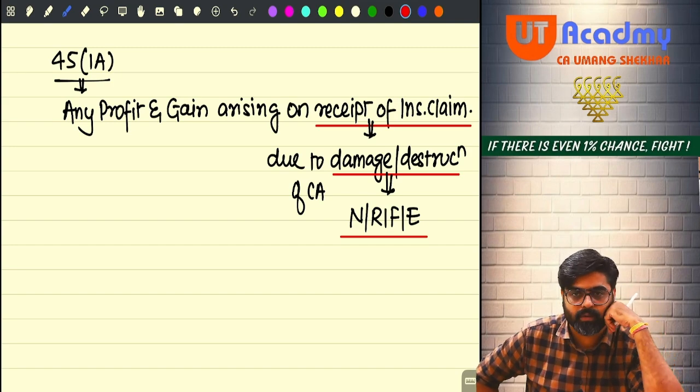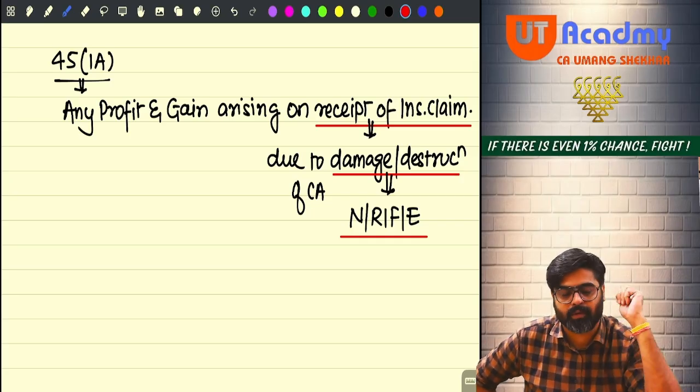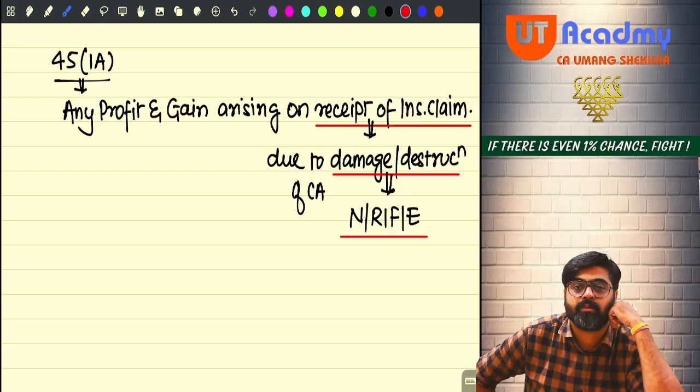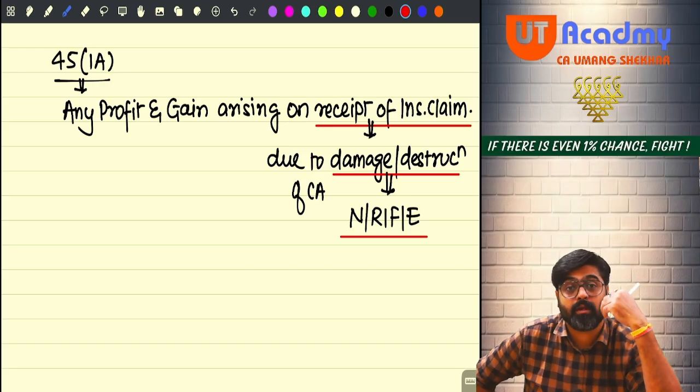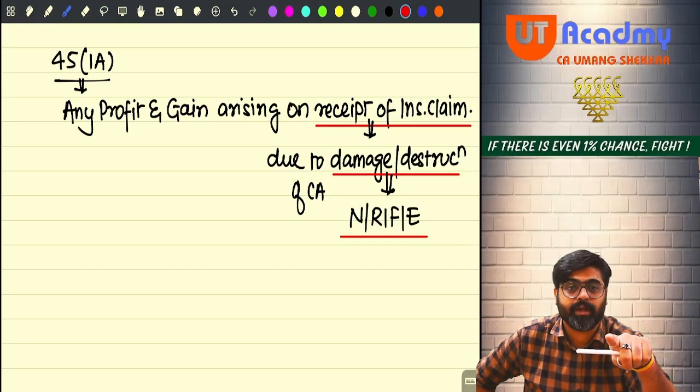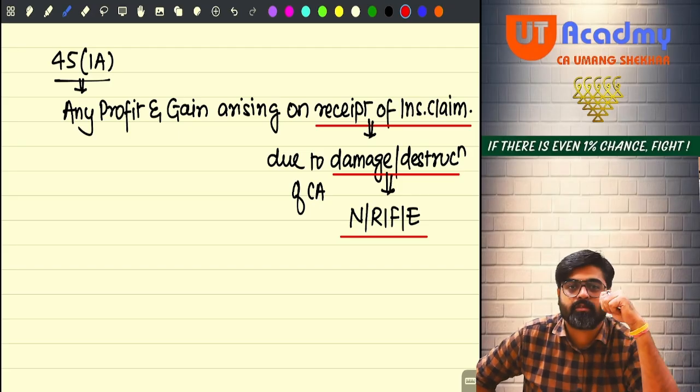N for natural calamities, R for riots or civil disturbance, F for accidental fire or explosion, and E for enemy attack. Enemy attack with or without declaration of war. Now these are some reasons because of which your capital asset got damaged or destroyed. And these are all the risks which are covered by the insurance company. Insurance company gives you insurance to cover these risks.